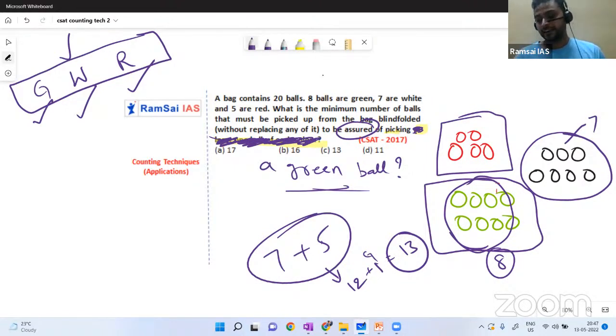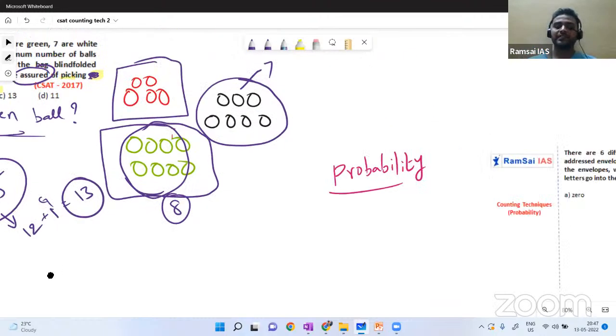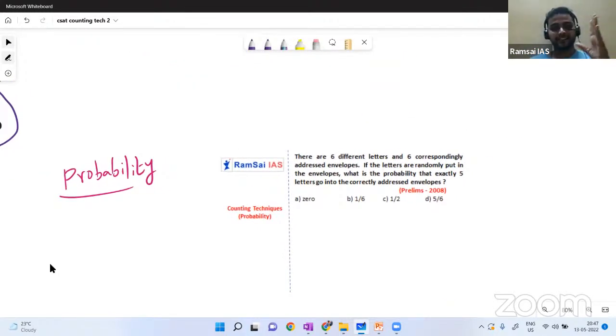Hope you got a clear idea, right? So we'll go with the next question. These questions are actually from permutations and combinations. Yesterday I finished very basic questions. These are a bit more difficult than yesterday's questions. If you understand this concept, understanding yesterday's session will be like a cakewalk for you. So don't think much about it. We will finish it in just half an hour next time. So probability, what is probability?